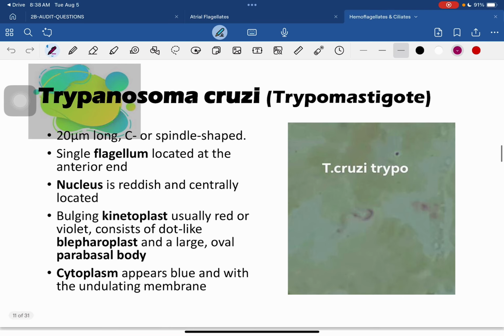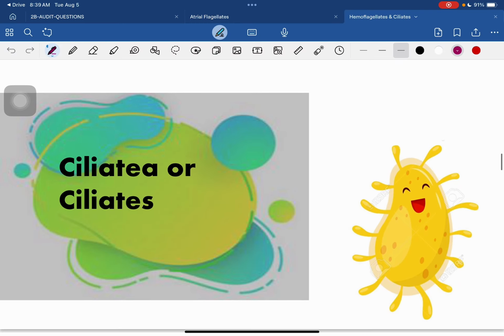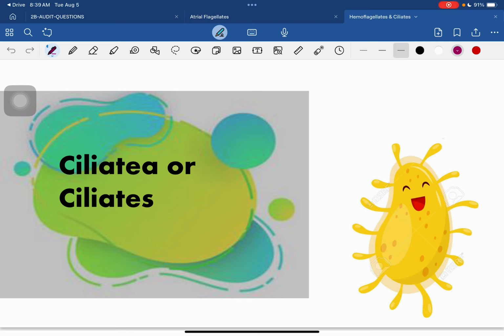Your Trypanosoma cruzi is also a trichomastigote. This is also C or spindle-shaped, with a single flagellum located at the anterior end. The nucleus is reddish and centrally located, and it has a bulgy kinetoplast. It consists of a dot-like blepharoplast and an oval parabasal body. So the cytoplasm also appears blue with the undulating membrane. So you have your Trypanosoma cruzi and your Trypanosoma rhodesiense, which you can see in the demo.